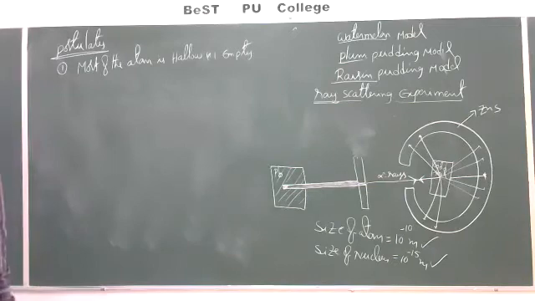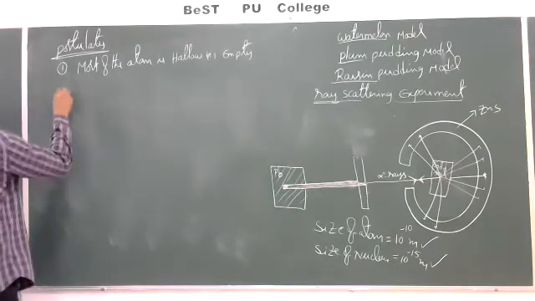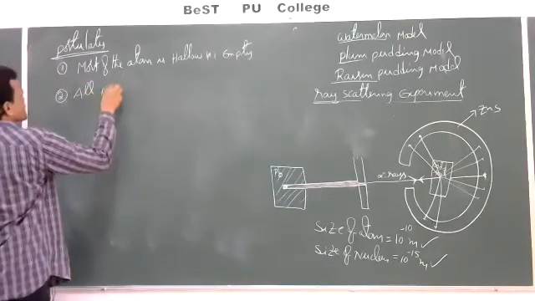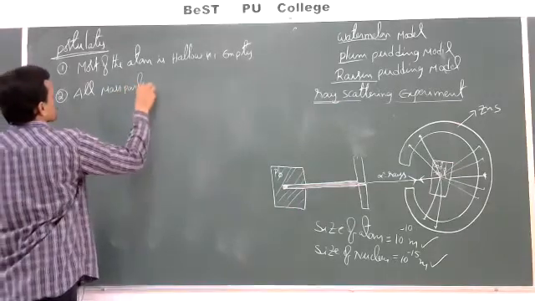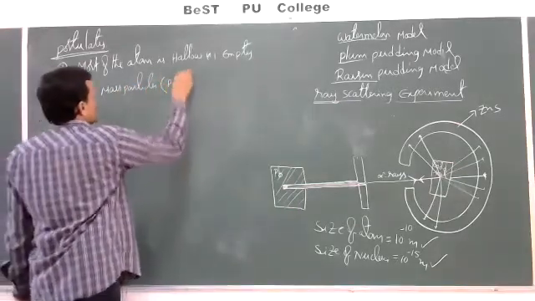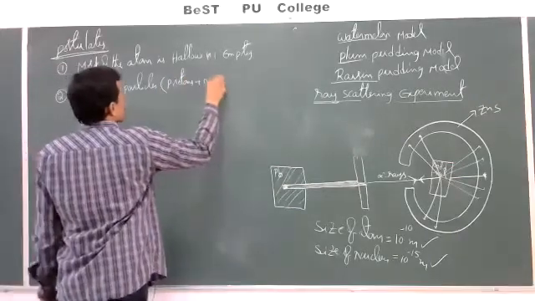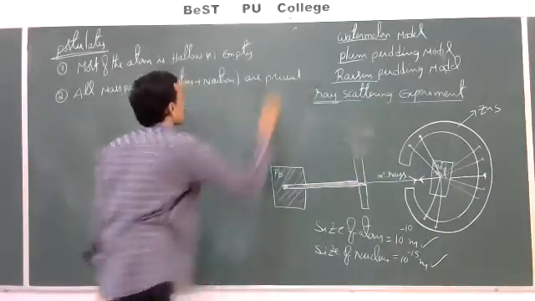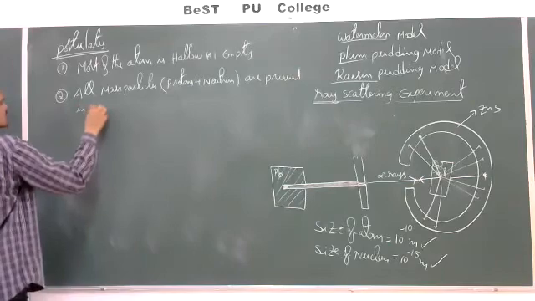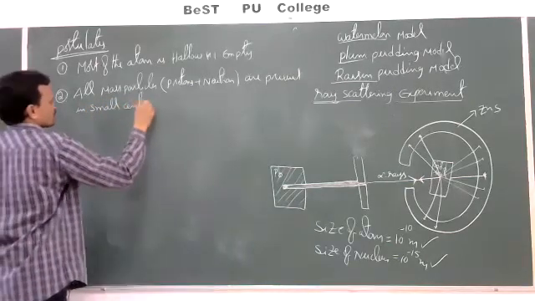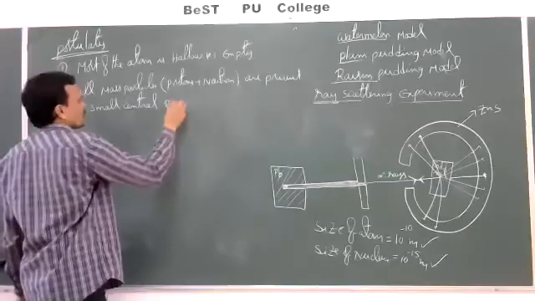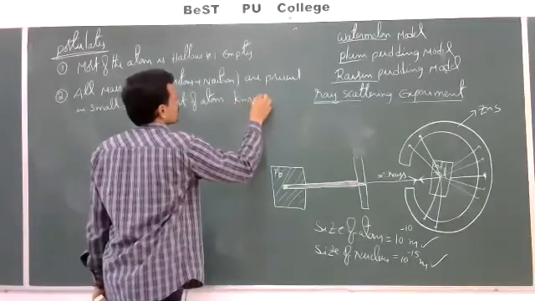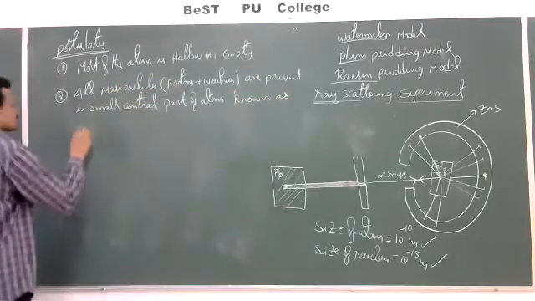Second one, all mass particles, that is protons plus neutrons, are present in a small central part of the atom known as nucleus.